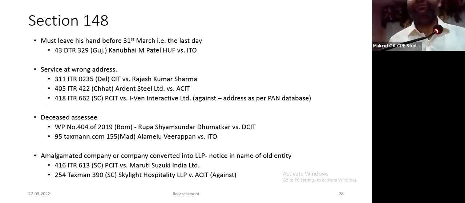If you look at section 144B, faceless assessment, uploading on the portal is a valid service provided it is followed by a real-time alert. And the real-time alert is either by way of an SMS on your registered mobile number or by way of an email on your registered email address. It should be followed by that.